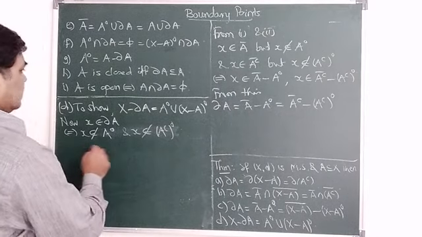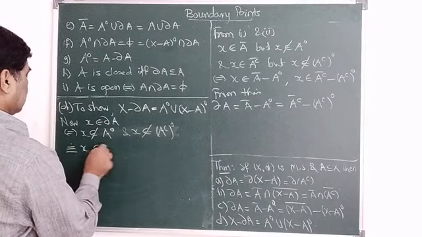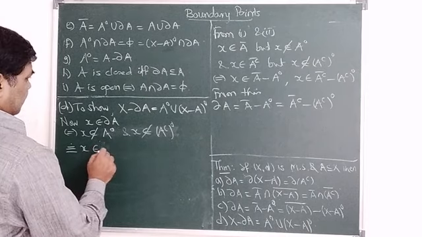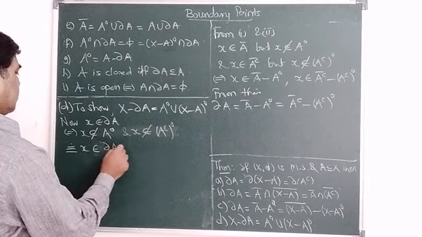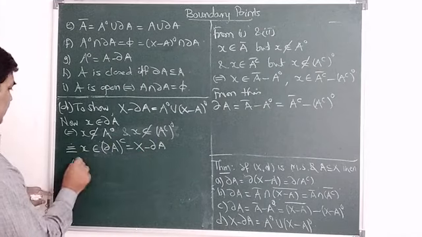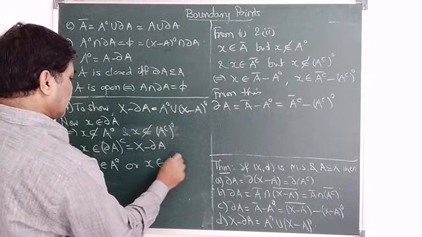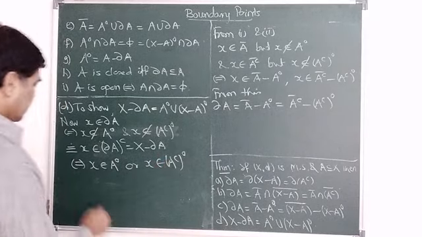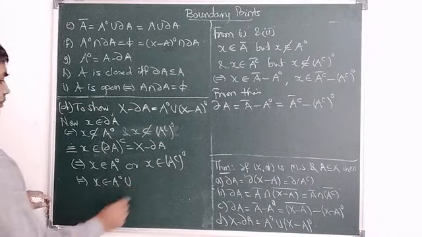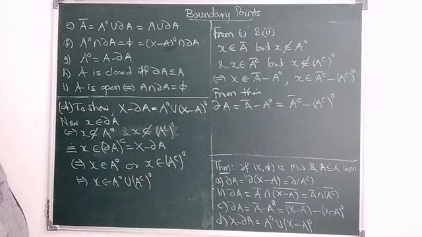This is equivalent to x belongs to dabba A its complement, which is X minus dabba A, if and only if x belongs to A interior or x belongs to A complement's interior, if and only if x belongs to A interior union A complement's interior.